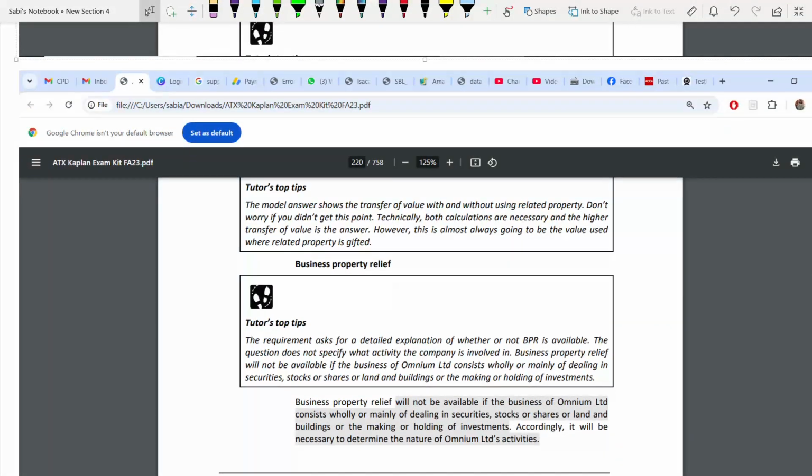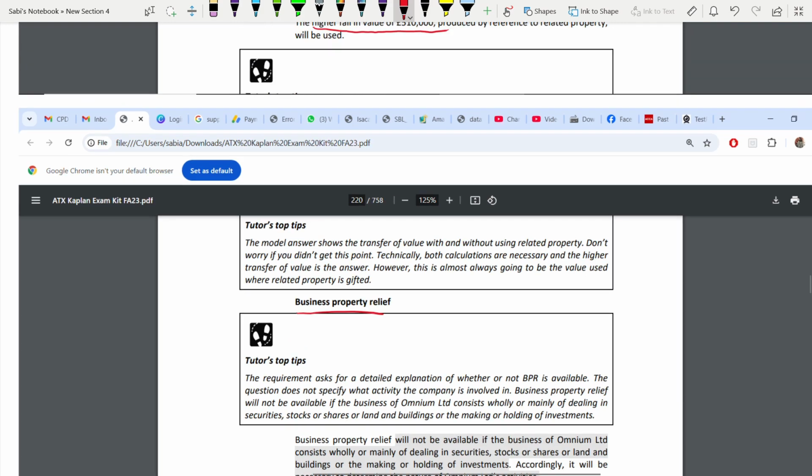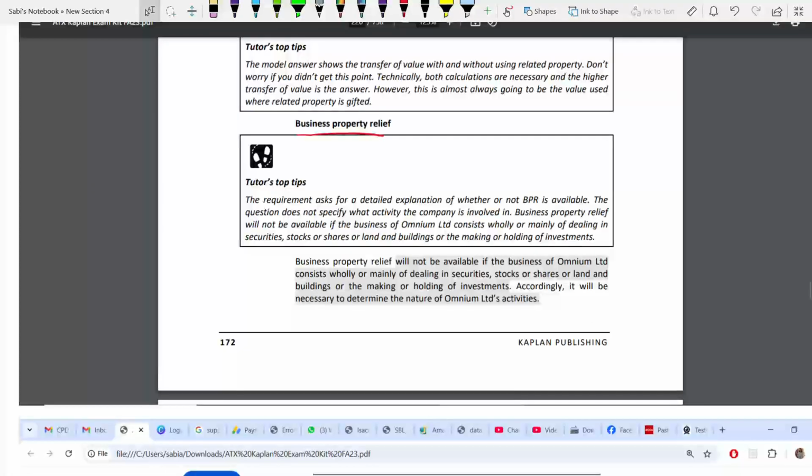So that's done. Next is business property relief. Okay, so we have finished the fall in value. Now business property relief, because this is inheritance tax. So here you have to see what business the company is involved in. Remember, this will not be available if it is dealing in securities, stocks or shares, land and buildings, or making or holding investments. If they are into this, business property relief will not be available. So you have to determine the nature of their activity.